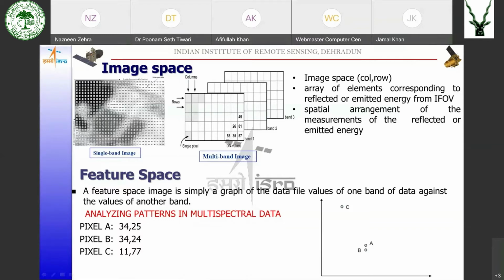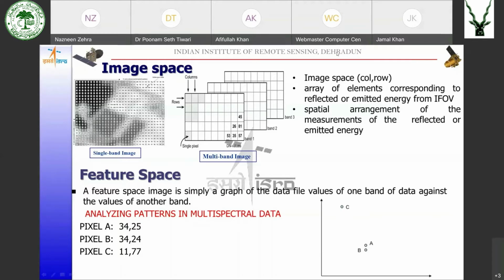Okay, so when we plot these pixels A, B, and C on this graph, we will observe that pixel A and pixel B are falling close to each other, whereas pixel C is plotted at an entirely different position.